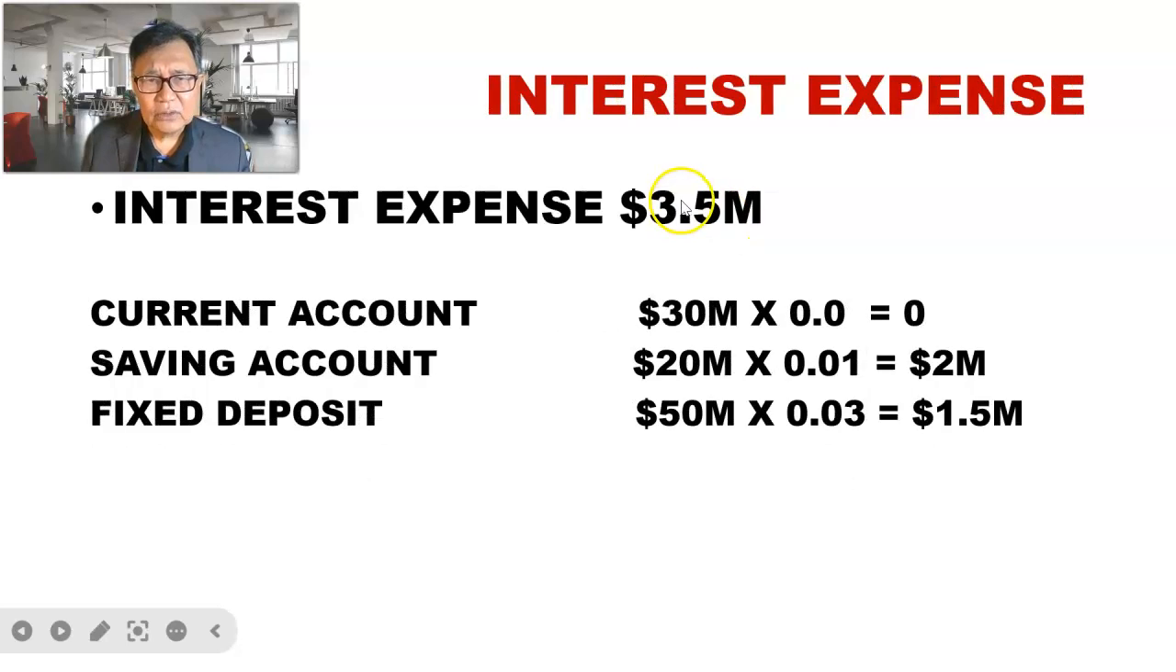And then we go to the interest expense, the breakdown into current, saving, and fixed account. And we can see that current account does not give any return. So that will be 30 million times 0%, 0. And saving account at 20 million at 1%. So that will be 0.2 million from the saving account. And then the fixed deposit, 50 million at 3% per annum. And that would be 1.5 million with 50 million multiplied by 3%. So we got the interest expense total, which is 3.5 million.